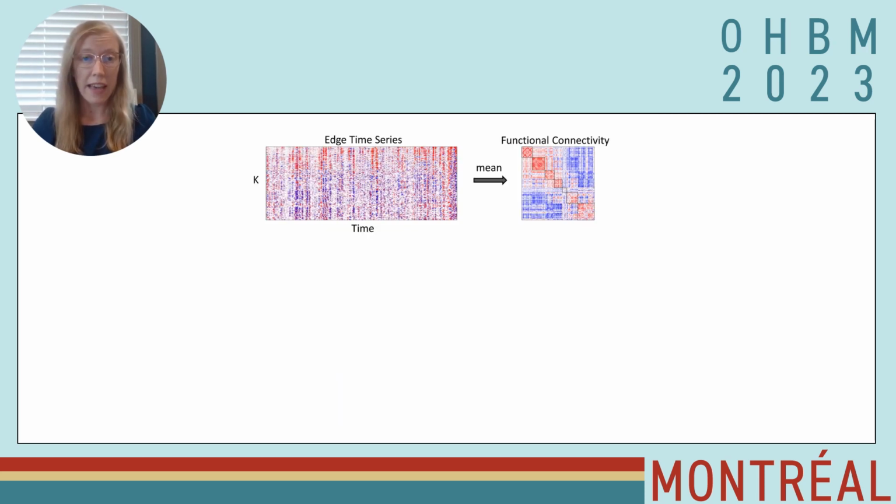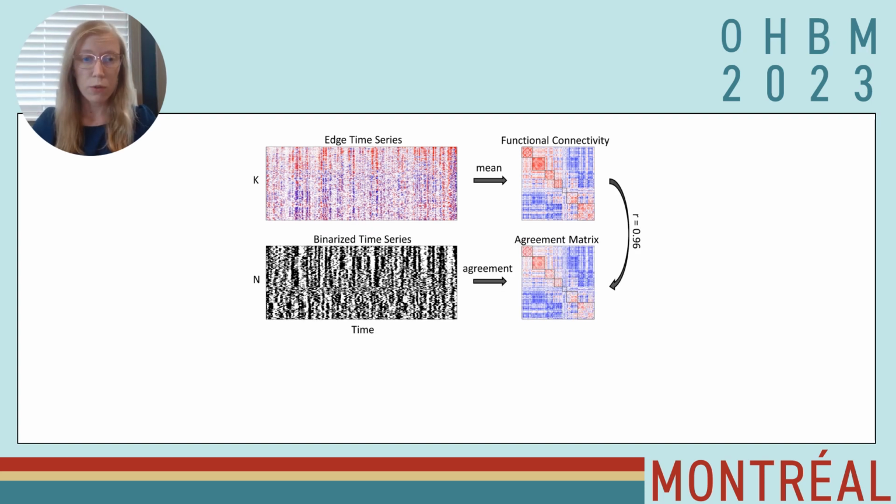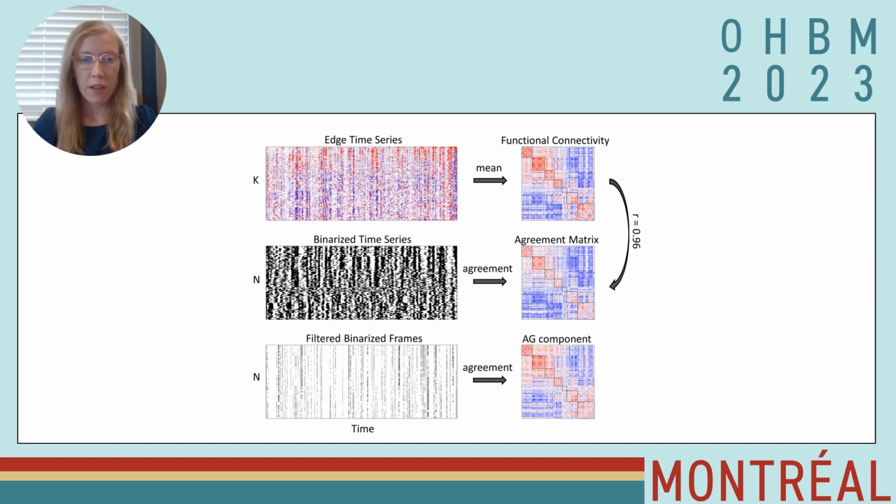As I said, if you take the average across edge time series, you get functional connectivity. But a similar approach, looking at the binarized nodal time series, if you take the agreement across that, you get a nearly identical component as functional connectivity that can then be utilized towards behavioral prediction because binary data is much easier to work with. Now, most of what I've been showing looks at the full scan session, but you can take individual moments in time and reconstruct them through this agreement matrix to create a connectivity component that you can analyze.